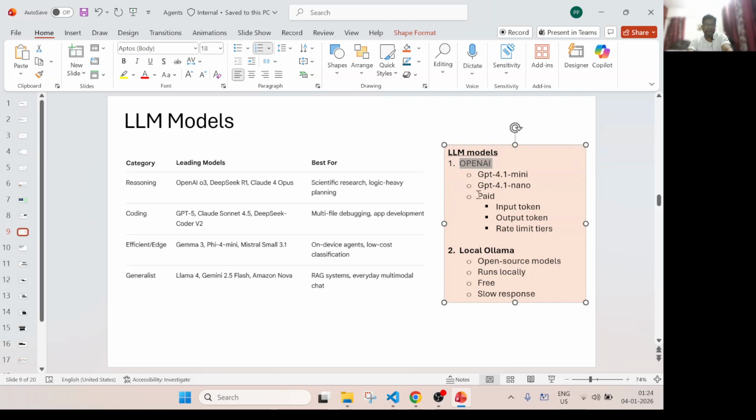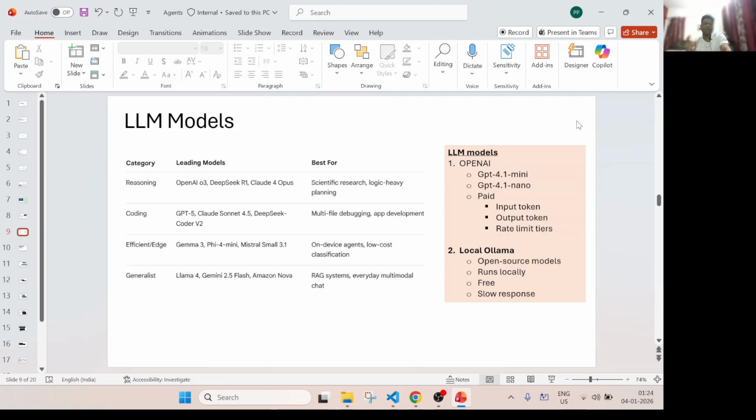If you are using their framework, it's paid, so you have to pay for that. If you are using an OpenAI model, you have to pay, and it's all on a per token basis, depending on how many input tokens and how many output tokens you are consuming. Also there is a rate limit depending on your tier level, that is, how many times you can hit those APIs. Those kinds of limitations are there with paid